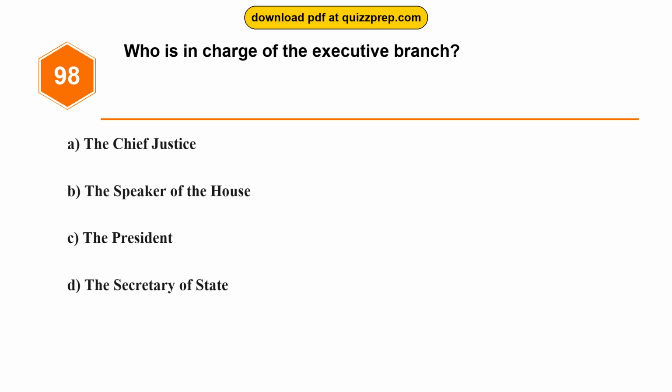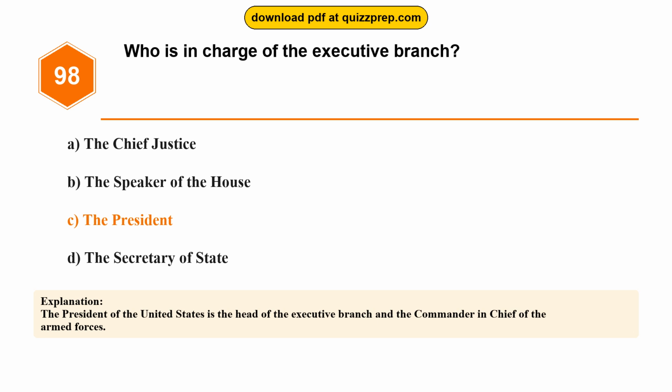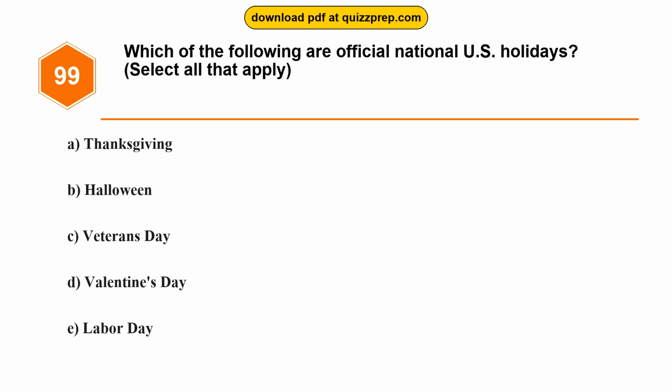Question 98. Who is in charge of the executive branch? Option A. The Chief Justice. Option B. The Speaker of the House. Option C. The President. Option D. The Secretary of State. The correct answer is option C. The President. The President of the United States is the head of the executive branch and the Commander-in-Chief of the Armed Forces.